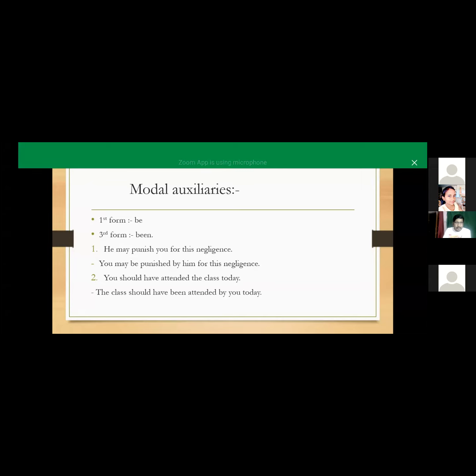So I think the first sentence is: he may punish you for this negligence, meaning he can punish you for this negligence. He is the subject in the first sentence, and you is the object. So the object will be converted into the subject: you may be punished, where punished is the third form, and by him, where he becomes him as the object. So this is my point of view.